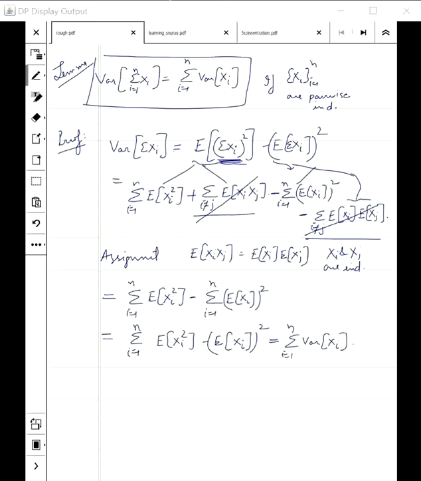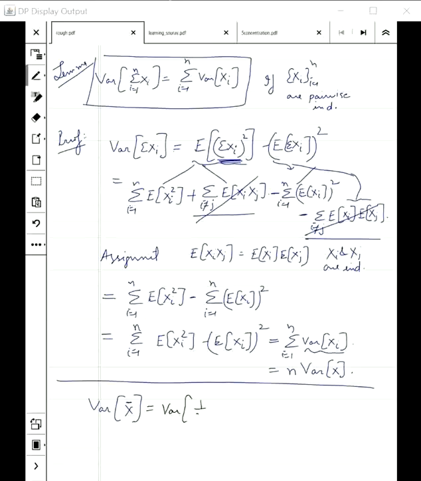We know that the variance of xi is the same as the variance of x in our case. So then, remember why we were doing all this? Because we wanted to figure out this quantity, where x bar was the average outcome. We noticed that the constant can be taken out and it has to be squared. Now, substituting this here, we get that the variance is 1 by n times the variance of x. That's great.